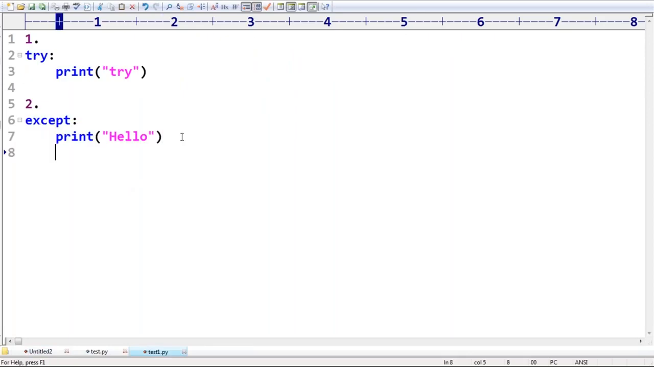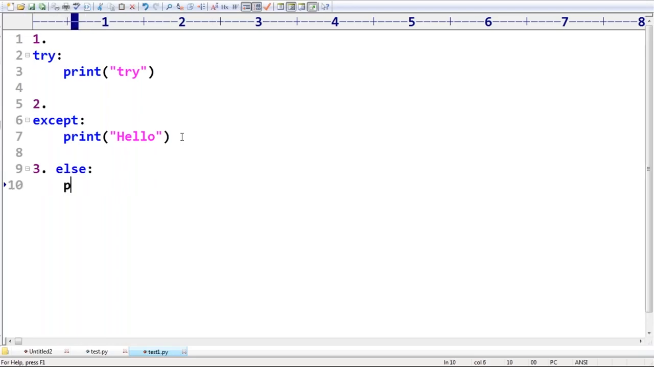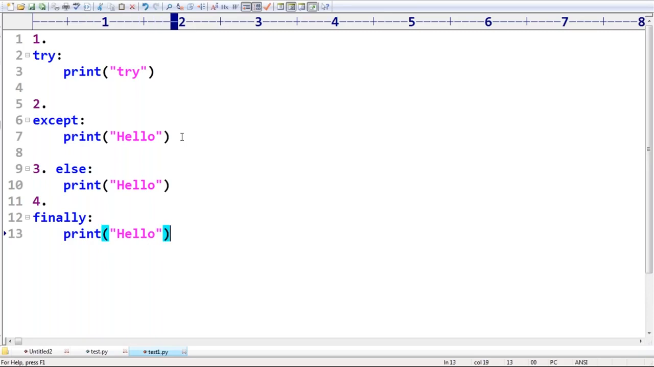Second case done. Third possibility I'm taking: else, print of yellow. Is it valid or invalid? Invalid. No explanation is required. Fourth one: only a finally block without a try. Is it possible or not? Not possible. No explanation is required for these combinations.